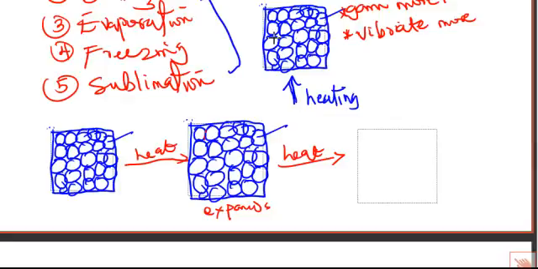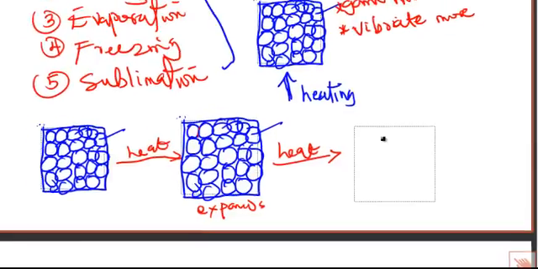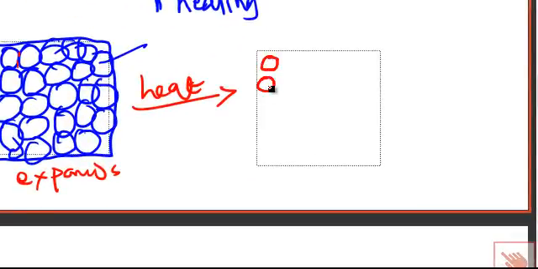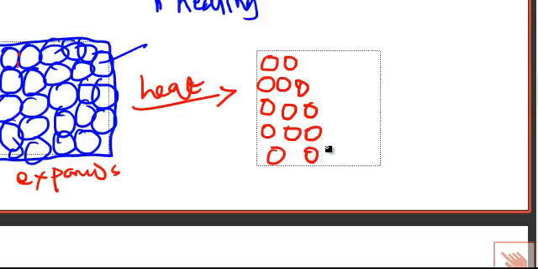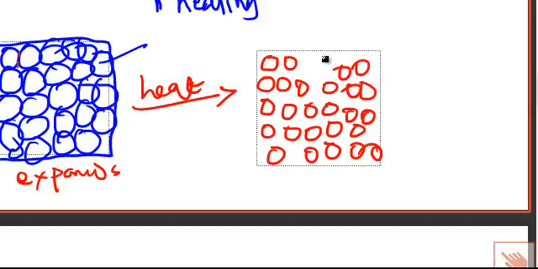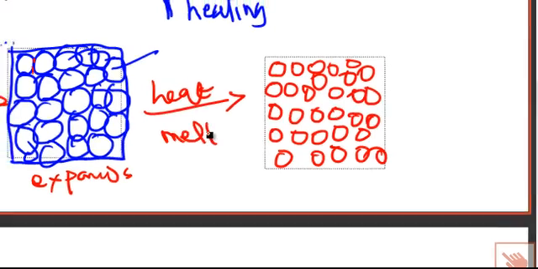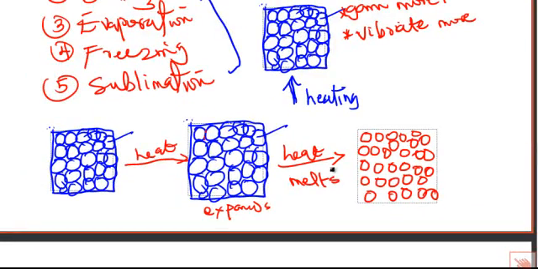Of course, when they don't touch each other, when they melt, it means it has become a liquid at that point in time. So you have the particles like this now. You can see that they are not touching each other now. They have some little spaces in between one another. So it means it is no longer a solid matter. It is now a liquid. So that solid substance melts.